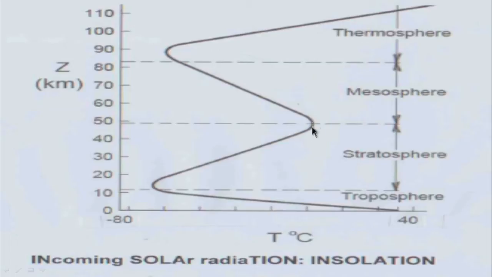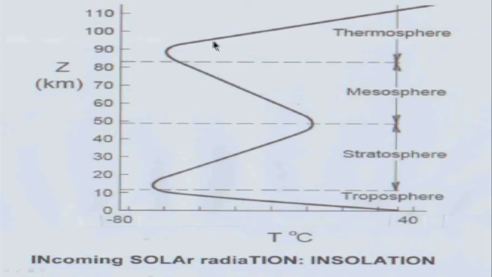Now, above the stratosphere, that is above 50 kilometers, the temperature falls again. This is because there are hardly any molecules of air left, and therefore the radiation does not heat the medium through which it travels, so it only heats the earth, and therefore the temperature falls, to an altitude of almost something like 90 to 100 kilometers.